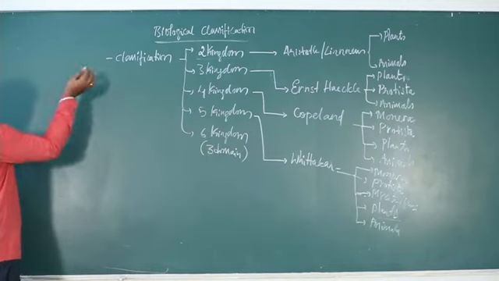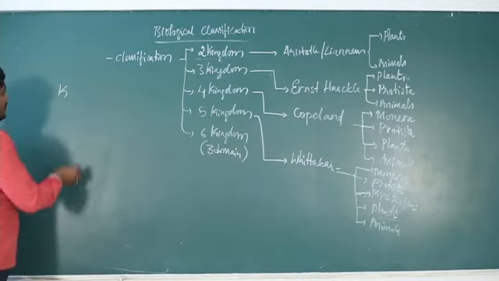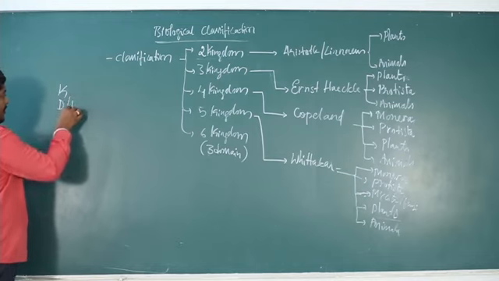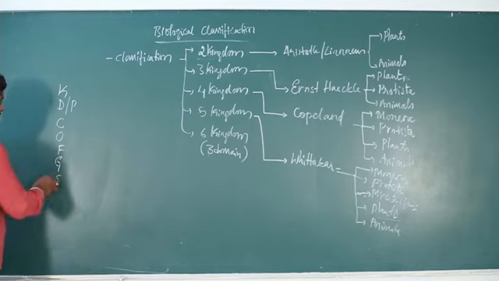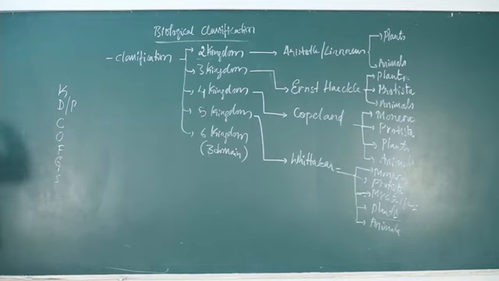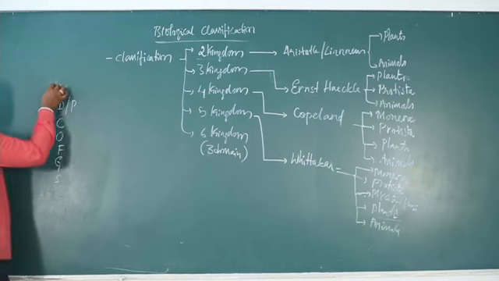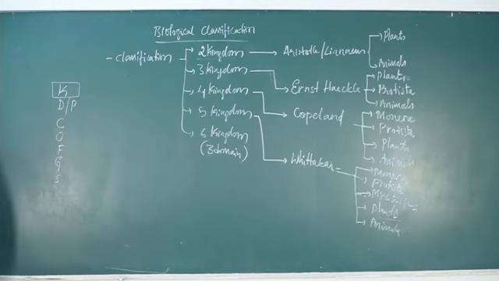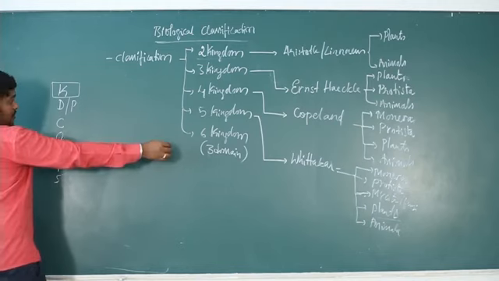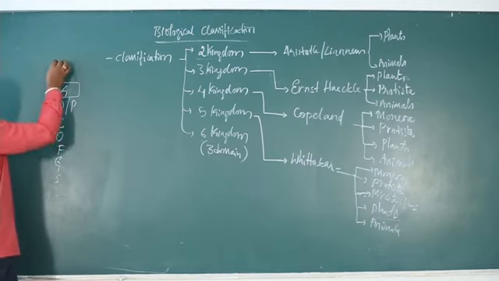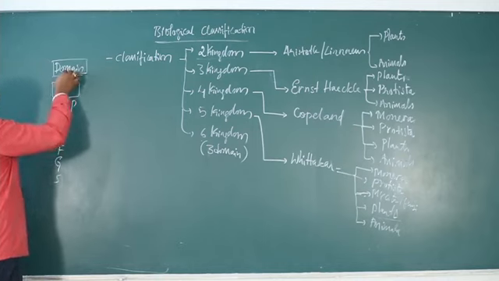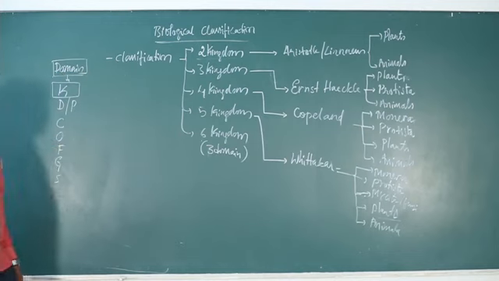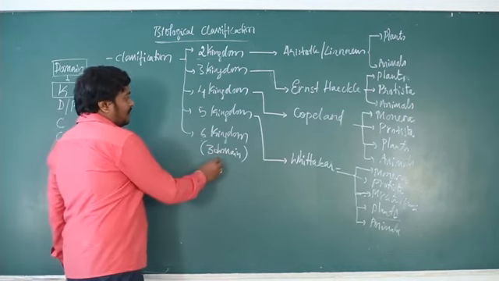So you know the taxonomical hierarchy starting from kingdom, division or phylum, class, order, family, genus, and species. So this is the taxonomical ranking or taxonomical hierarchy. At present kingdom is the highest hierarchy, the topmost category of classification. But the scientist who proposed this 6 kingdom classification created one more hierarchy, that is a domain. Under this domain he classified the kingdoms. That's why it is called a 3 domain system of classification.